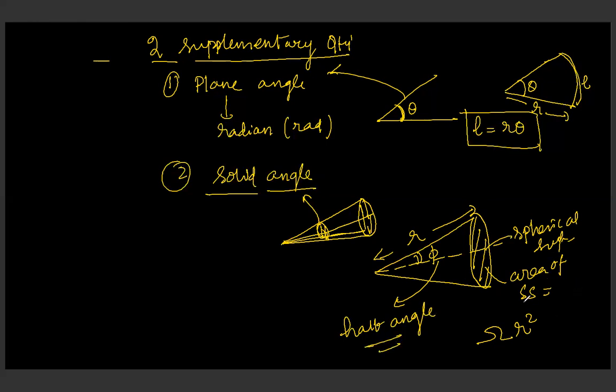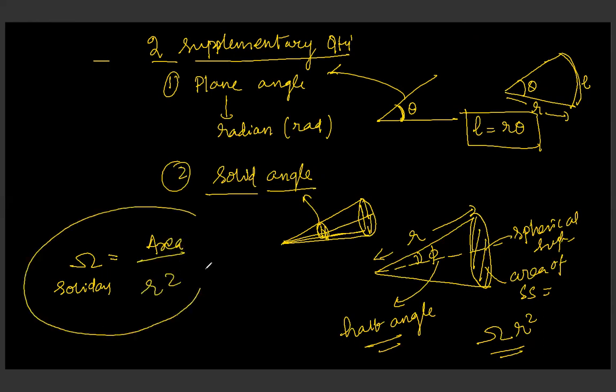So area of the spherical surface is sigma, ohm, r square. Have you seen the symbol? It is also used for resistance, right? Ohm is also known as solid angle. So solid angle has a formula of area upon r square. Clear to all of you? Okay. So these are our fundamental and supplementary units that we have studied.